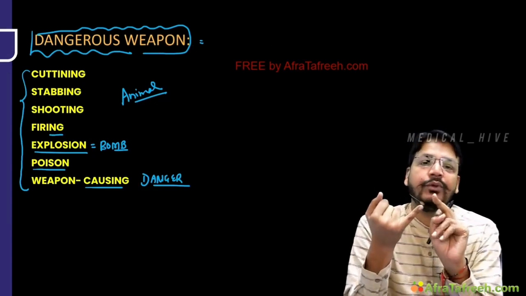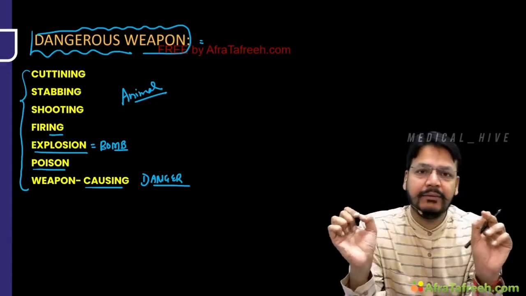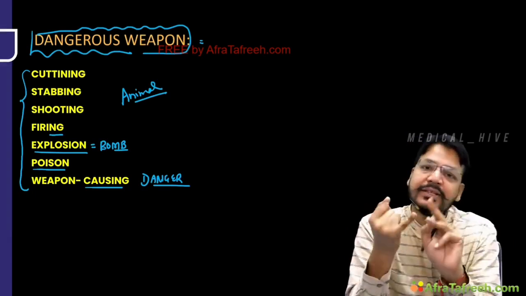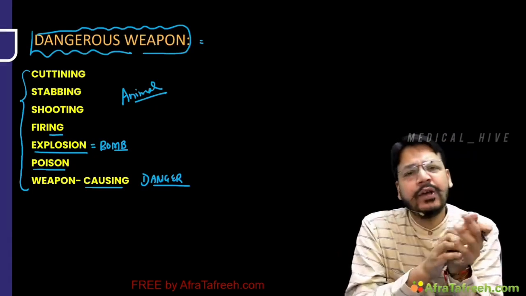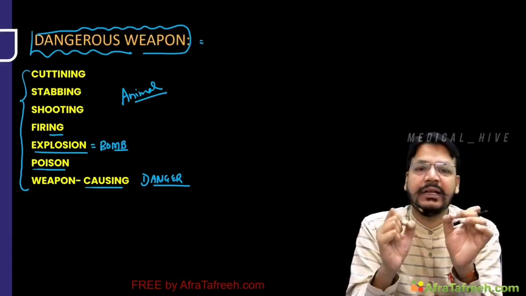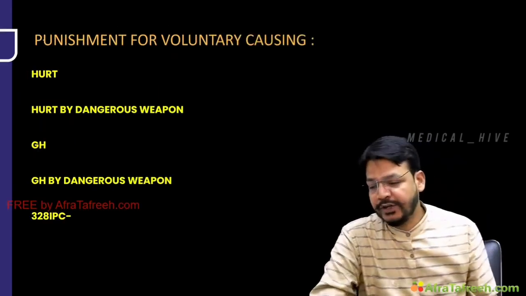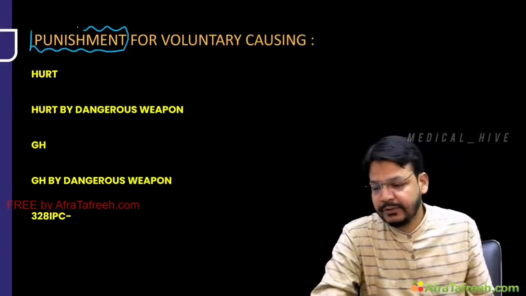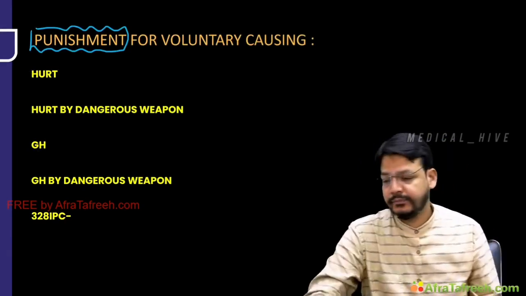So till now what I'm telling you, the first is hurt defined 319, grievous hurt 320, voluntarily causing hurt 321, and voluntarily causing grievous hurt 322. Very, very potential. Now I am coming to punishment. Yes. Punishment. Sir, punishment of hurt.